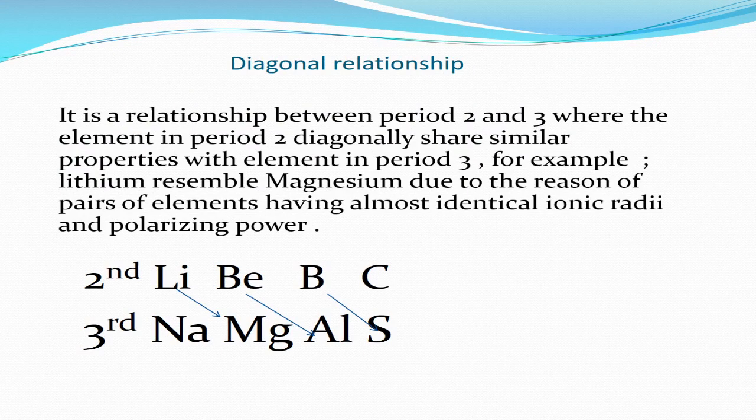Diagonal relationship. It is a relationship between period 2 and 3 where an element in period 2 diagonally shares similar properties with an element in period 3. For example, lithium resembles magnesium due to the pairs of elements having almost identical ionic radii and polarizing power.